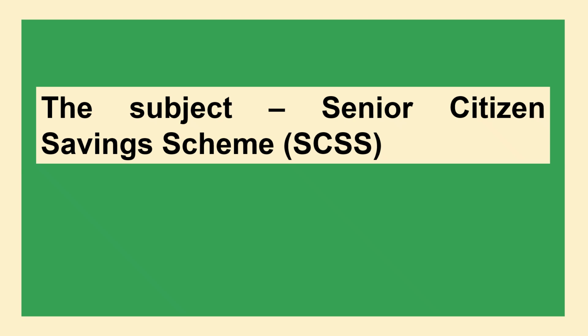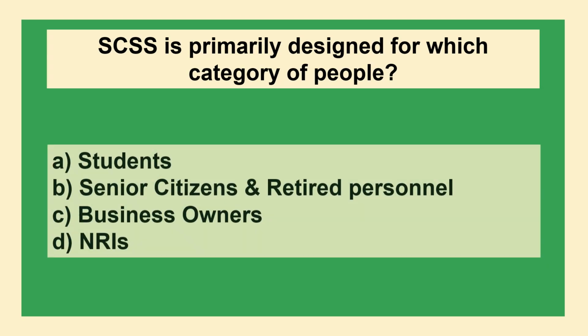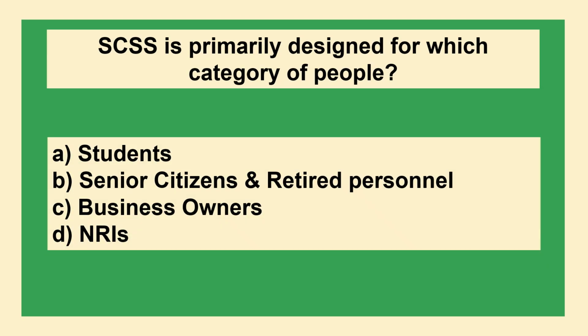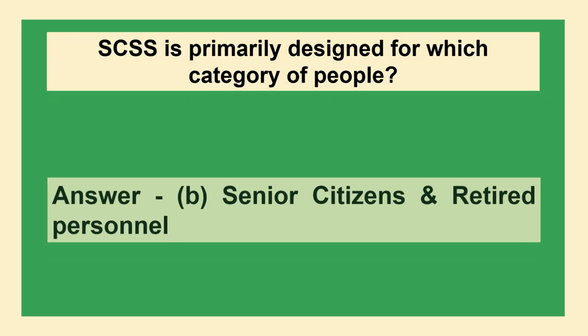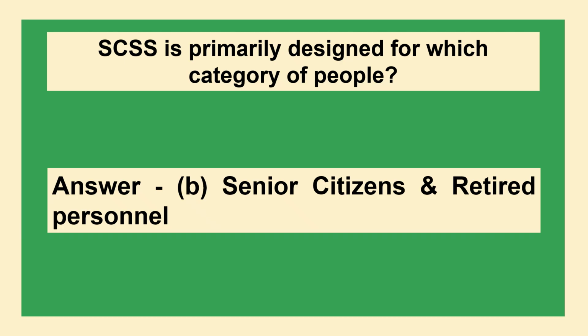The next subject is Senior Citizen Savings Scheme. SCSS is primarily designed for which category of people? Option A students, option B senior citizens and retired persons, option C business owners, option D NRIs. The answer is option B senior citizens and retired persons.